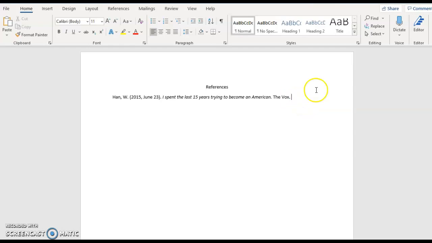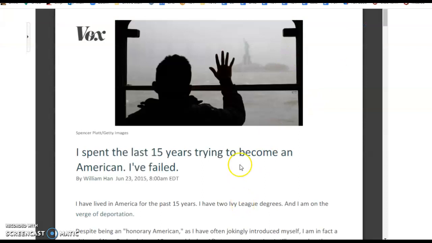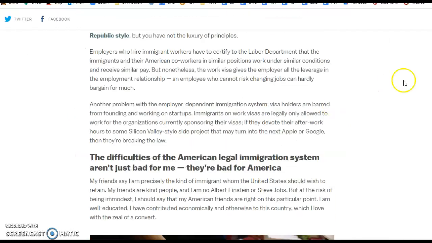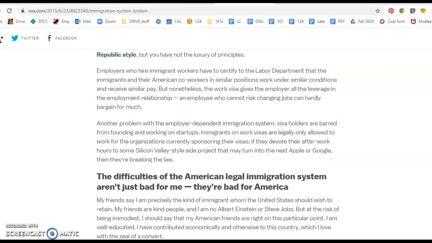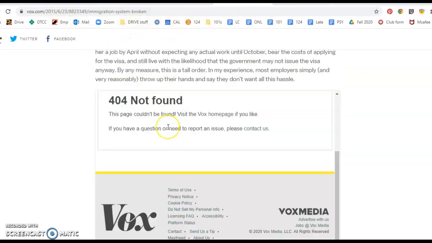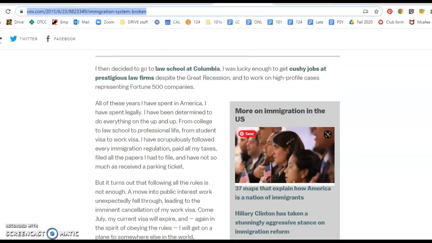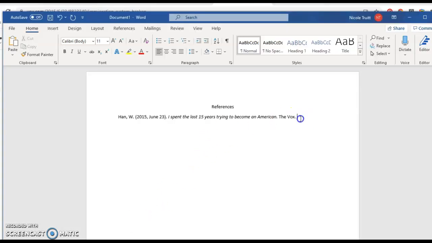The next thing that we need is the URL for the article, and you could try to copy this or type this out, but it's almost easier to just go to the internet, search for the article, and then copy the URL from up here. That will make sure that you're getting it correctly. So then we're going to paste in the URL. Now this is all of the information that you need, but we need to format it into a hanging indent.